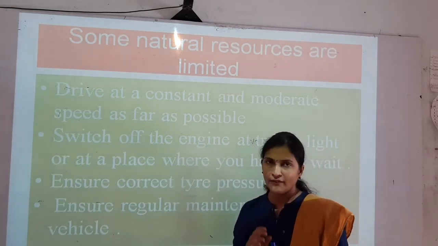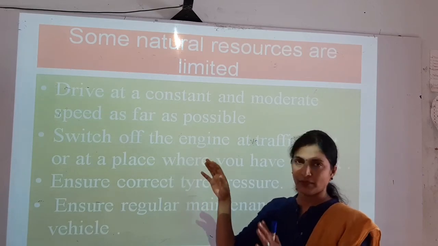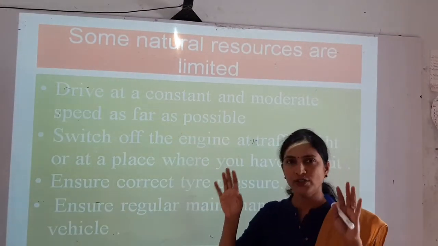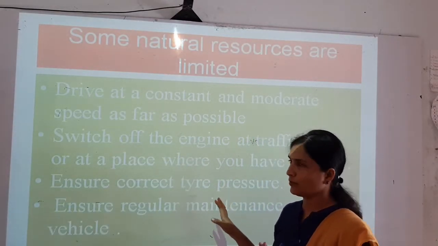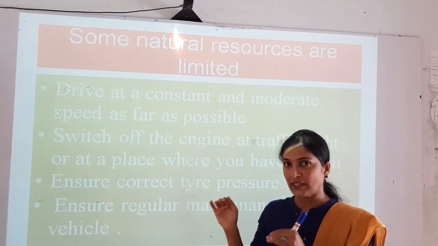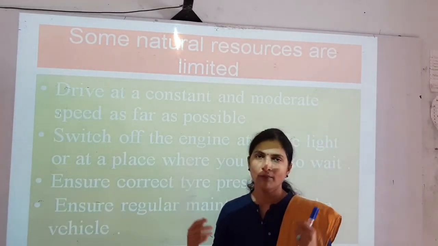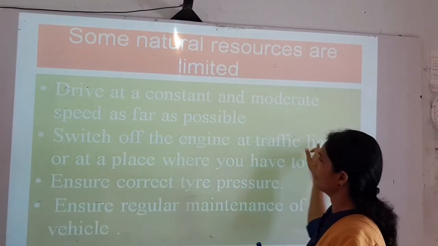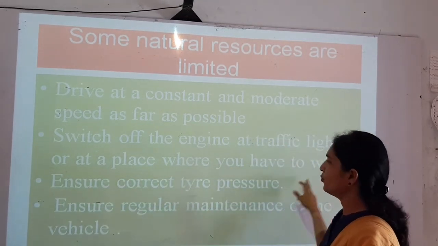So if you are driving any vehicle, you have to take the precaution of driving at a constant and moderate speed as far as possible. It will save the use of petrol and diesel, so it will not consume more petroleum. Switch off the engine at a traffic light or at a place where you have to wait.